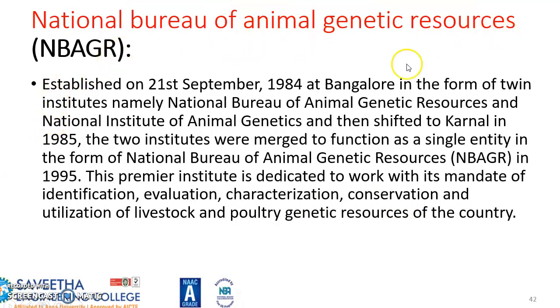The National Bureau of Animal Genetic Resources was established on 21st September 1984 at Bangalore in the form of twin institutes, namely the National Bureau of Animal Genetic Resources and the National Institute of Animal Genetics. Then it was shifted to Karnal in 1985. The two institutes were merged to function as a single entity in the form of the National Bureau of Animal Genetic Resources in 1995. This premier institute is dedicated to work with its mandate of identification, evaluation, characterization, conservation and utilization of livestock and poultry genetic resources of the country.